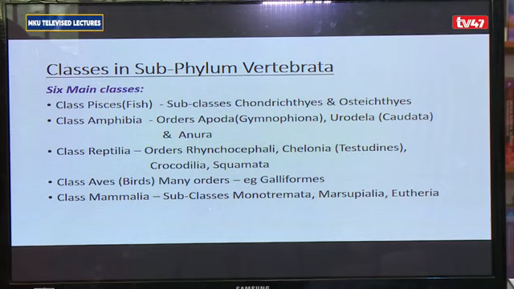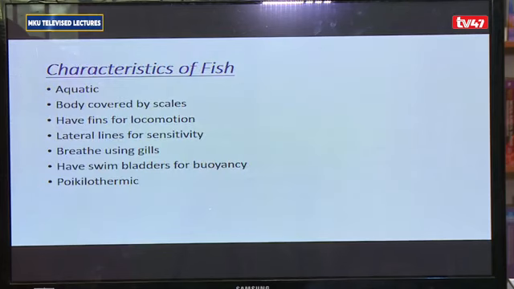Now, for the case of the class Pisces comprising of the fish, we have got further subclasses in here. So I've got a subclass Chondrichthyes, basically comprising of cartilaginous fish, and the subclass Osteichthyes comprising of the bony fish. Now we also do have another subclass comprising of the agnathans, which are jawless fish. Now to look at the characteristics of the fish.